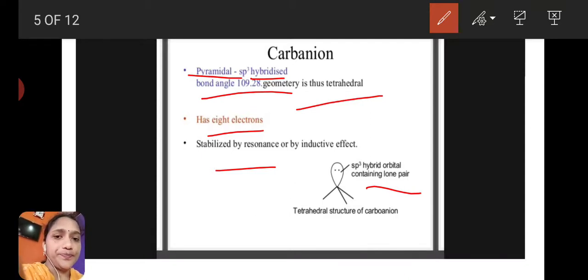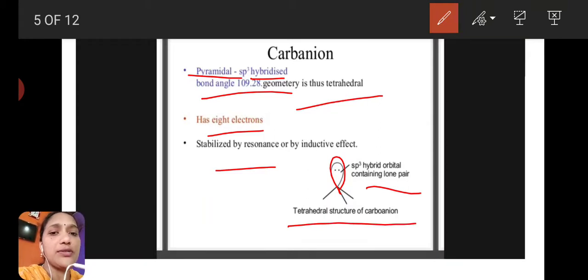Carbanion gets stability by resonance or inductive effect. By inductive effect or resonance structures, carbanion will get stability. This diagram shows the sp3 hybrid orbital containing a lone pair of electrons, and due to this, carbanion has a tetrahedral shape.